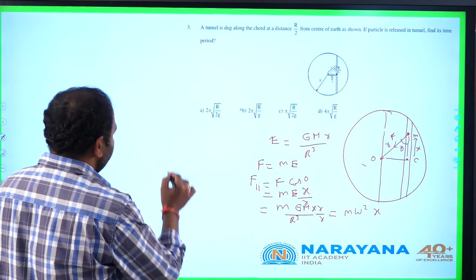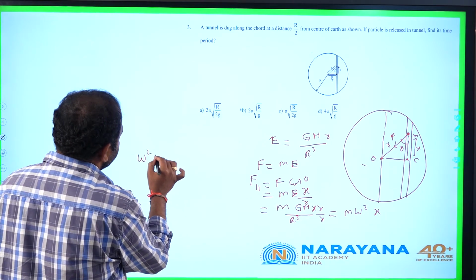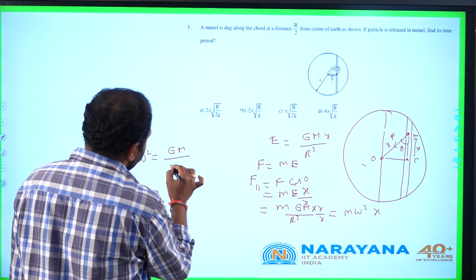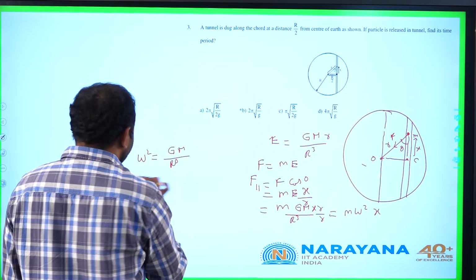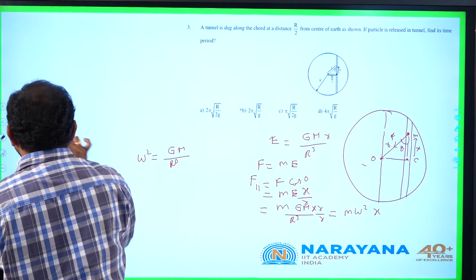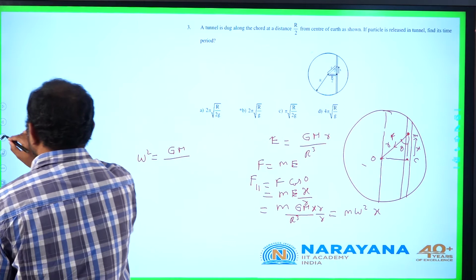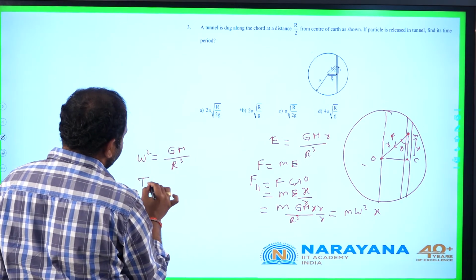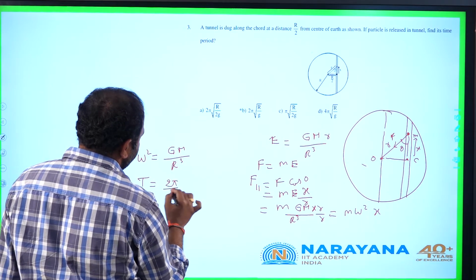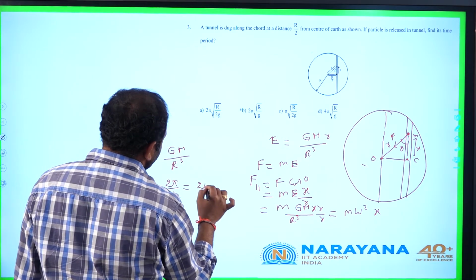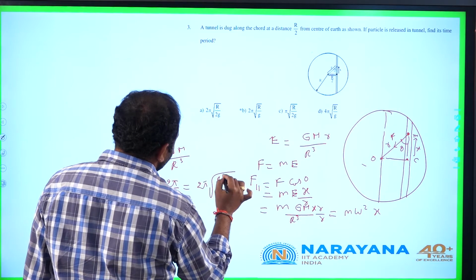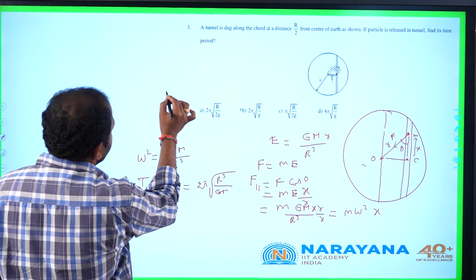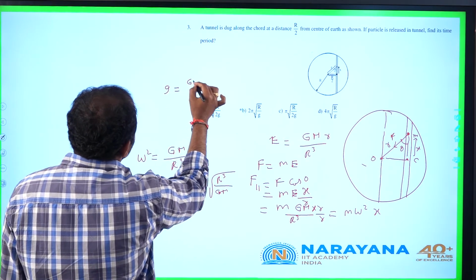Now it is clear from that omega square equals GM by r cube. From this we can write the time period as T equal to 2 pi by omega, this is 2 pi into square root of r cube by GM, and we can use g equal to GM by r square.